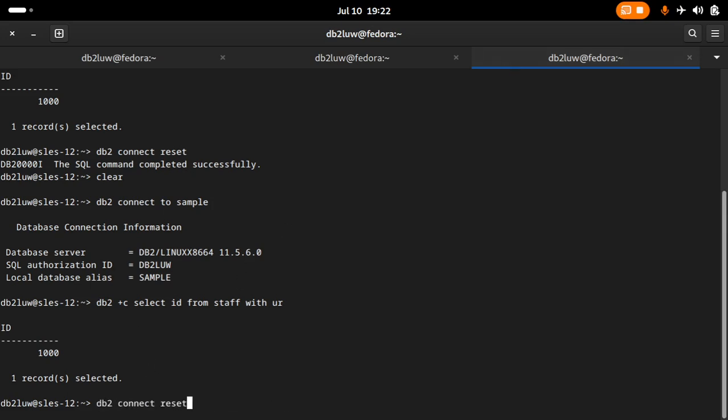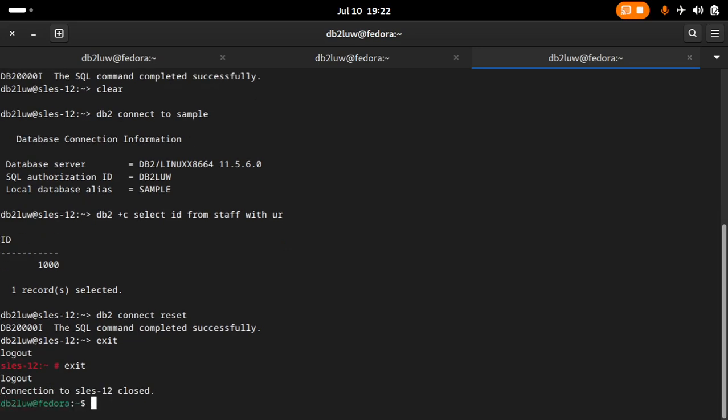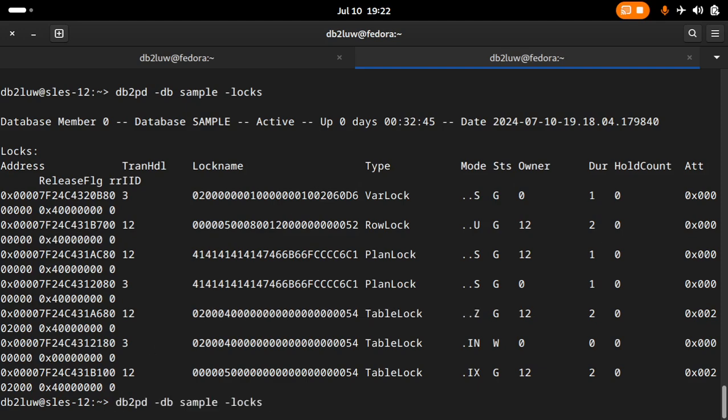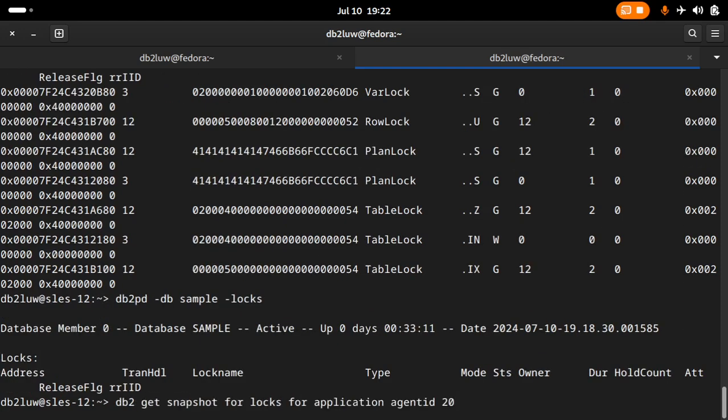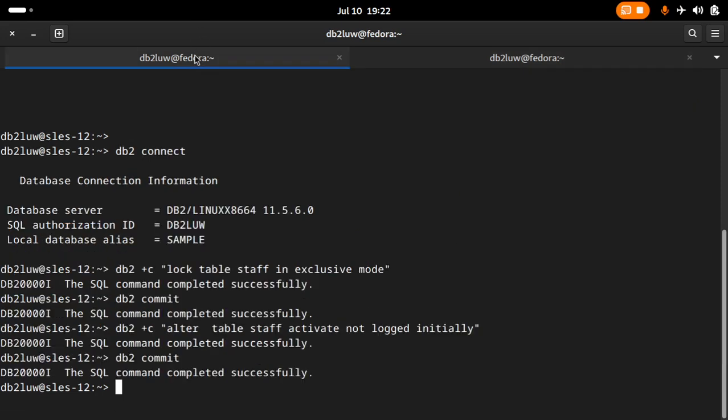So I can connect reset and exit, and you can see the locks here. The locks are gone, because I committed the transaction. So as long as you hold the activate not logged initially without a commit, you are functionally making the table not available. That is what I wanted to share.